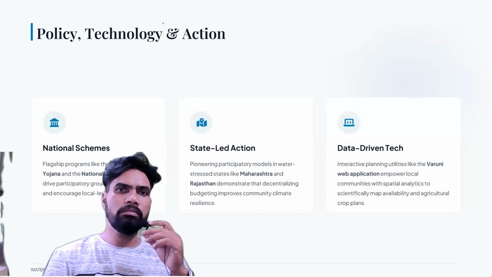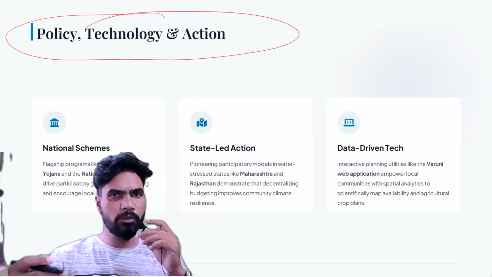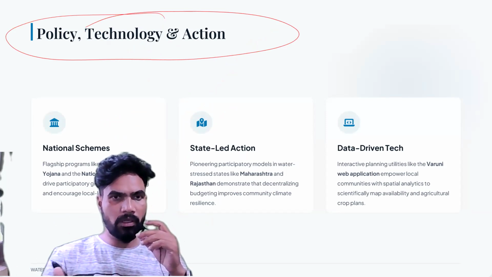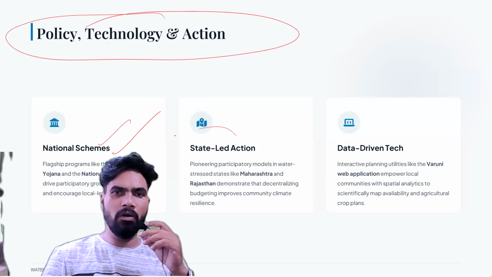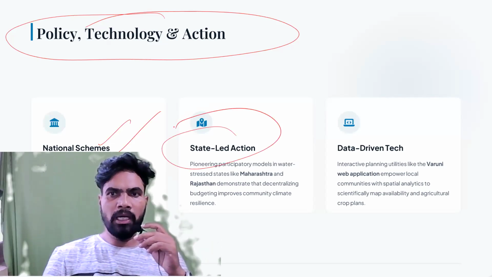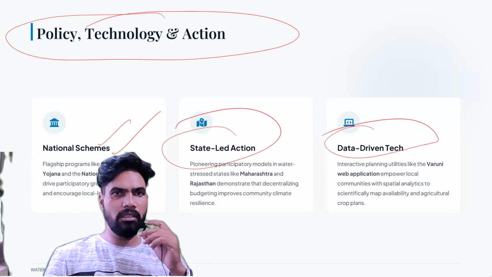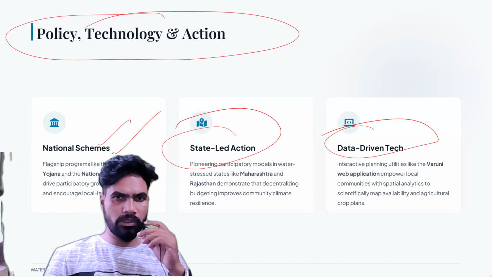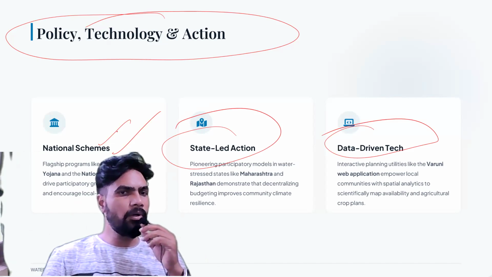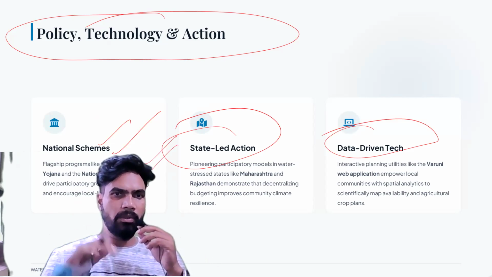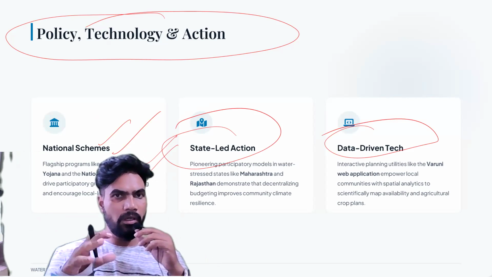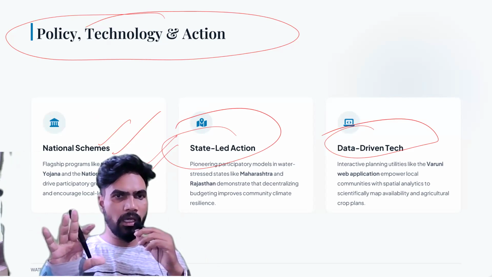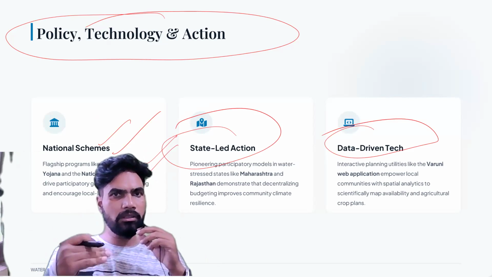Okay, so what we have done to address this problem of water, or to properly manage the water, the government of India has first of all brought in several schemes. Then the government itself led the action, and in that process it has utilized data driven technology. Okay, so several important schemes like Atal Bhujal Yojana, National Water Mission have been initiated by the government of India. So ये water problem को address करने के लिए अटल भूजल योजना, which is for recharging the groundwater, ये भी शुरू किया गया है, और नेशनल वाटर मिशन, ये मिशन भी शुरू किया गया है.